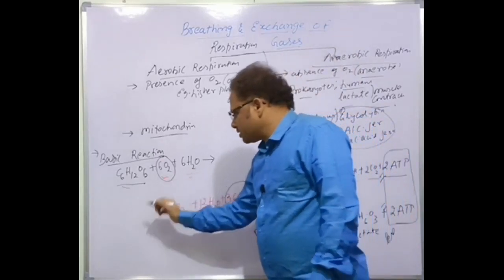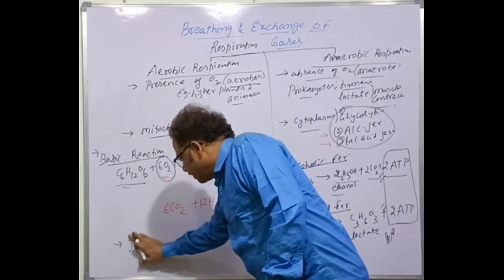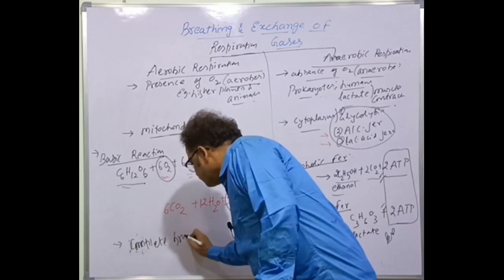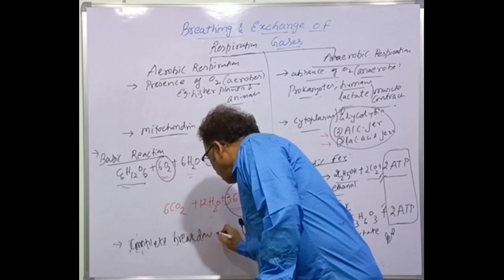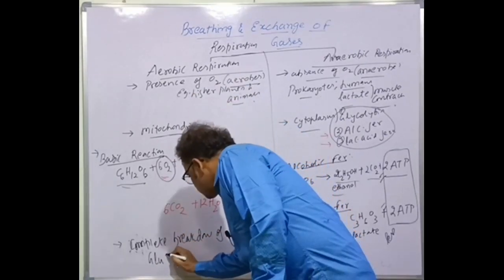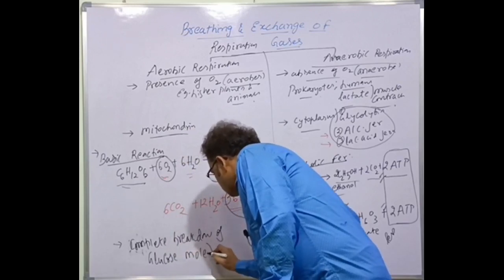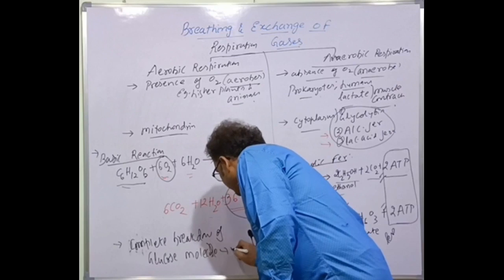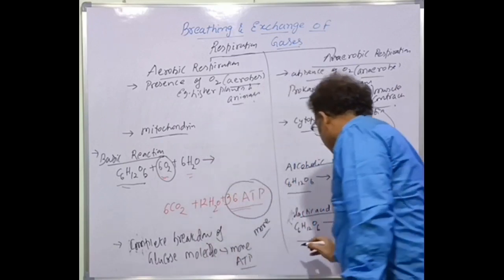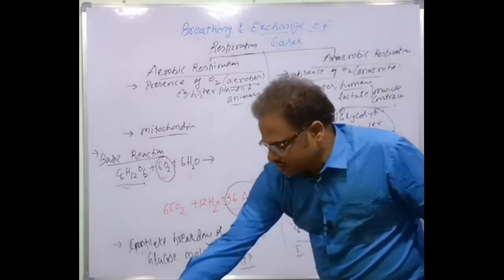So what is the next difference? Here, complete breakdown of the glucose molecule, so more energy is formed, more ATP is formed. But here, incomplete breakdown.